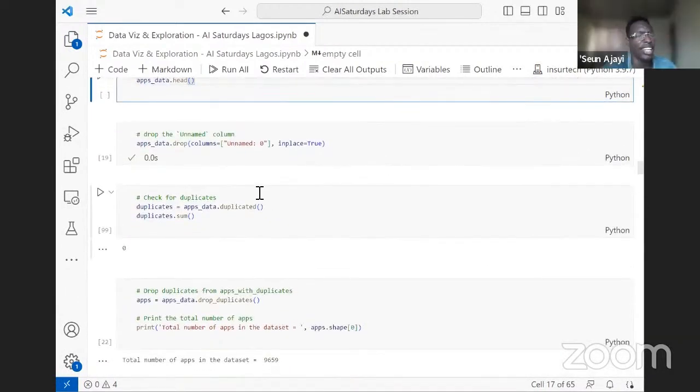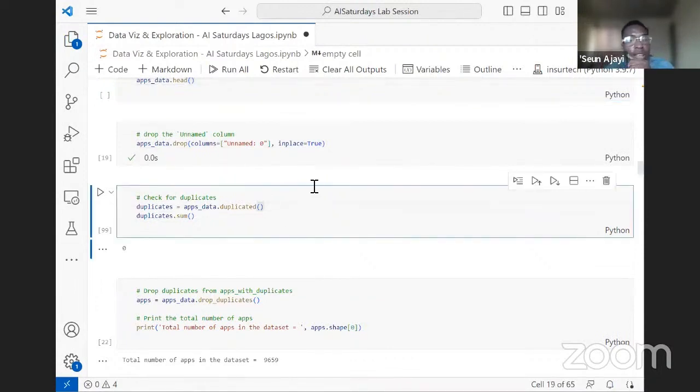Another thing to check after dropping one of the columns is if there are duplicates in the data set. Sometimes an app could be mentioned not just once, but maybe 5 times or 2. And that does not look good. We want every app in the data set to be unique.